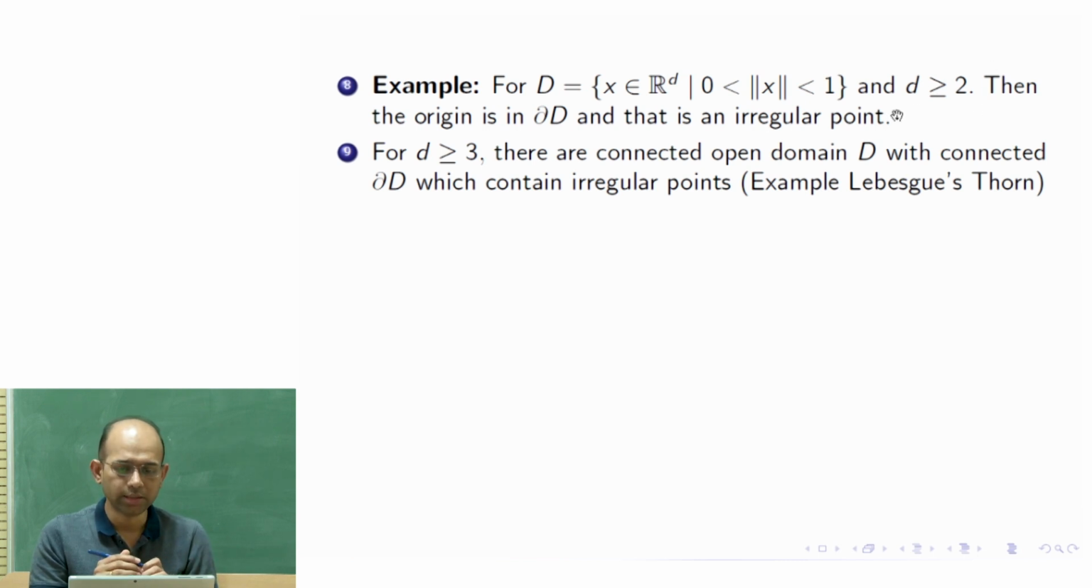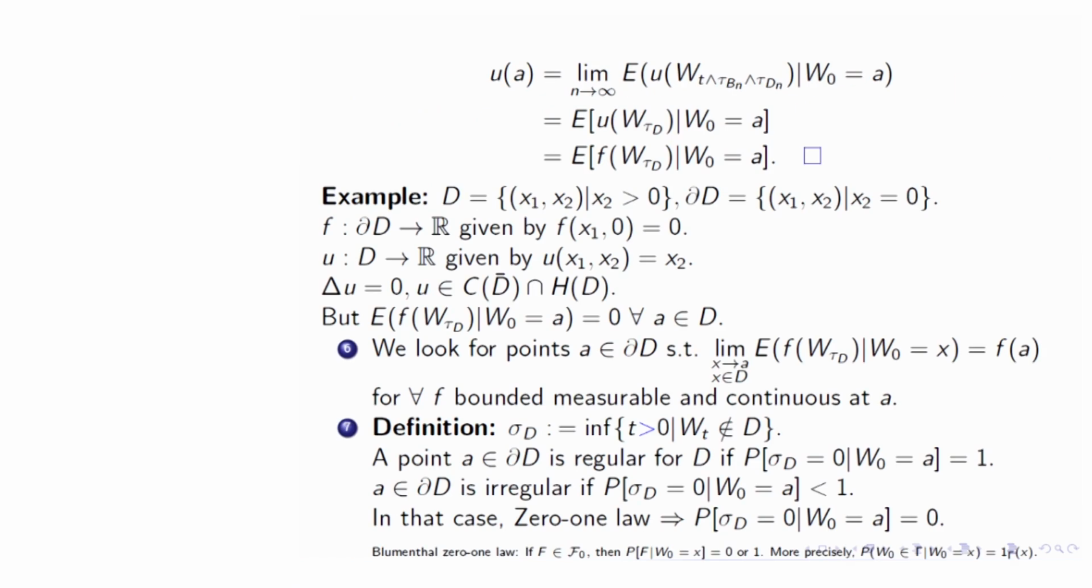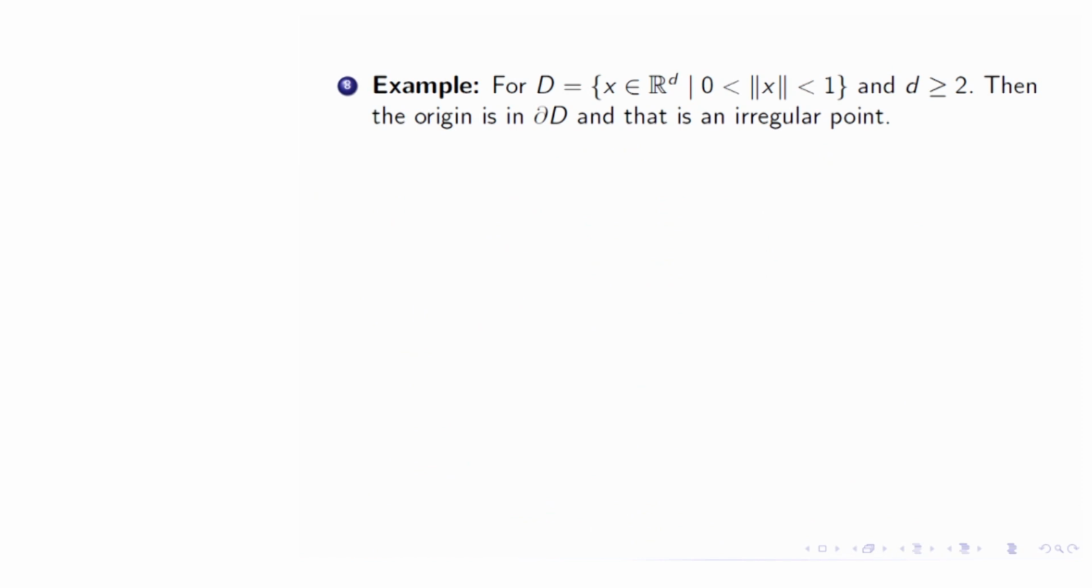So it can only go beyond the boundary through the outer region, and the outer region is far away, 1 unit away. So if you find this probability, sigma d would become 0, very unlikely. So this probability would become 0, okay, so it would be irregular.